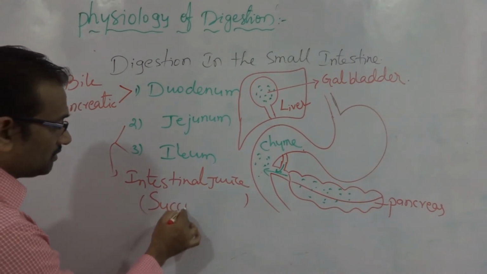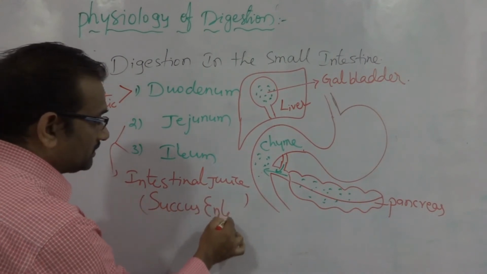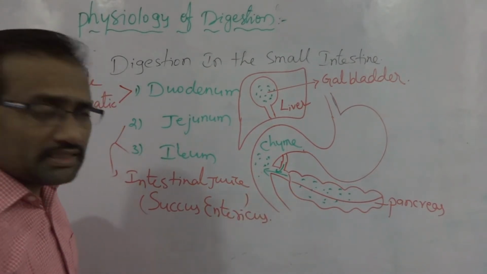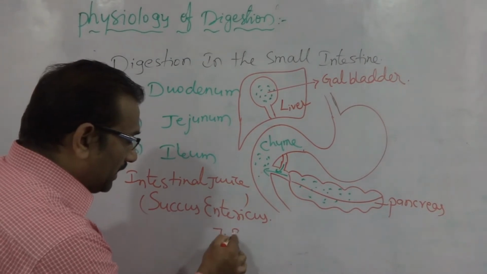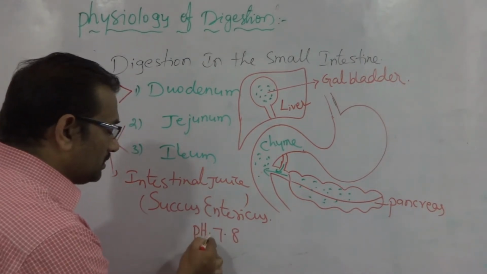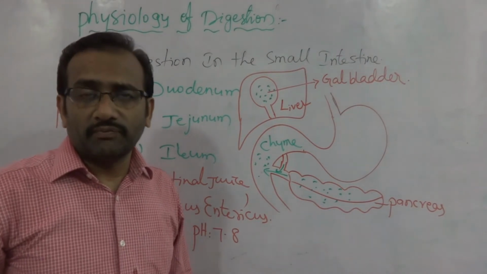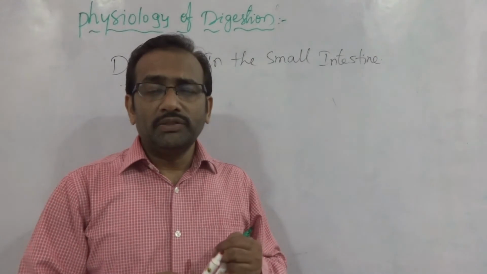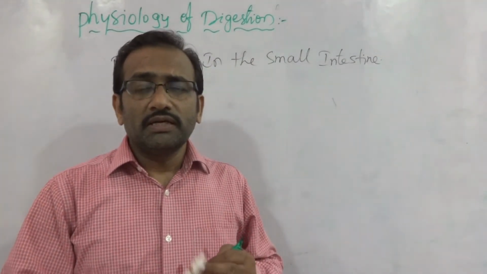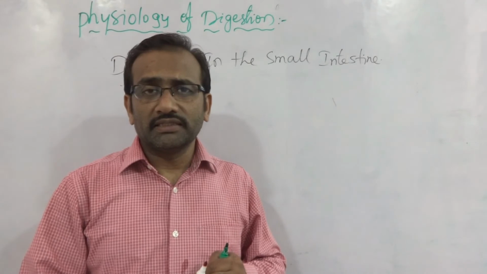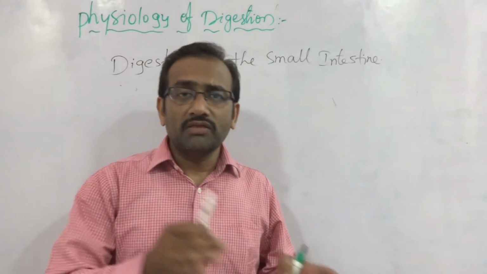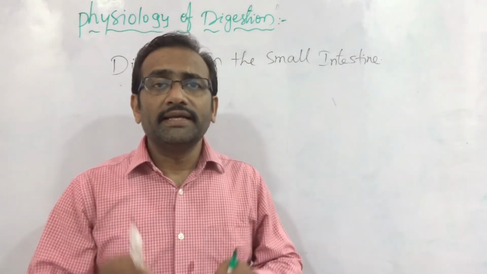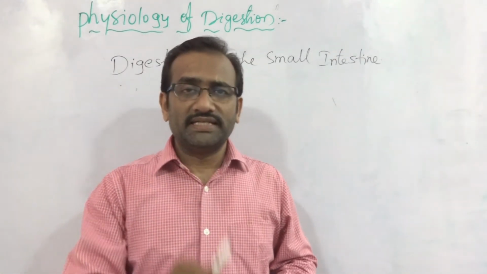The pH of the succus entericus is 7.8. So, in the small intestine, the bile juice, pancreatic juice, and intestinal juice, that is succus entericus, all act on the food material. That is why the food is completely digested in the small intestine.